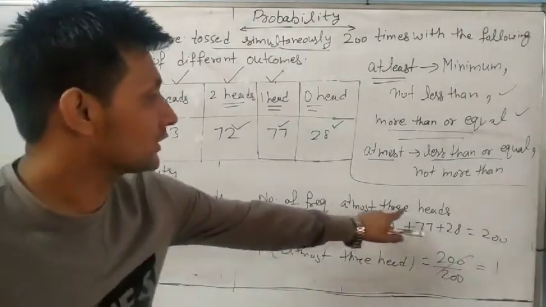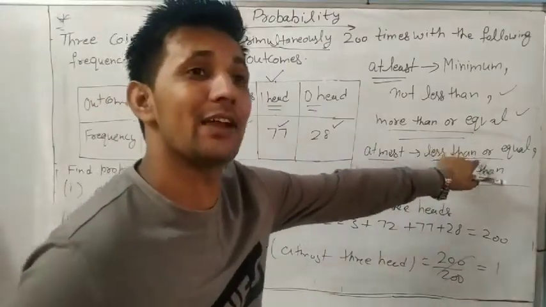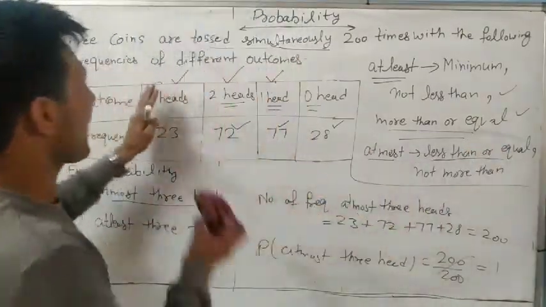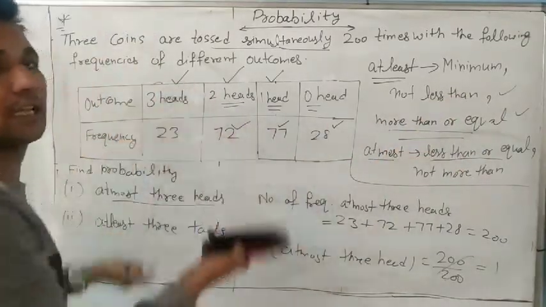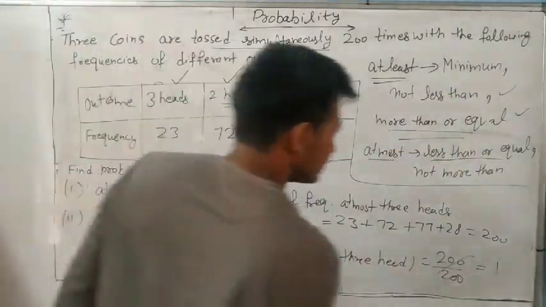Because at most 3 heads. At most means less than or equal to 3. So less than or equal to 3. All of these are less than or equal to 3 also. Understand? Same as it is.